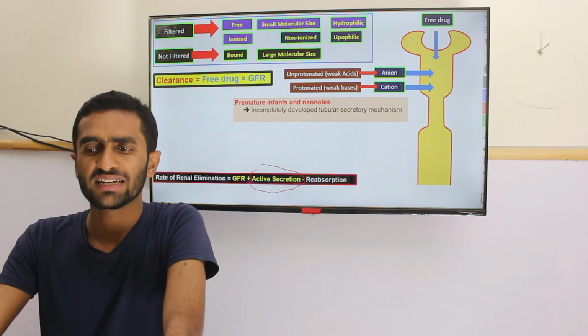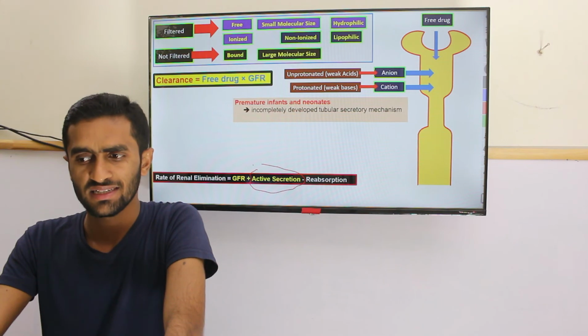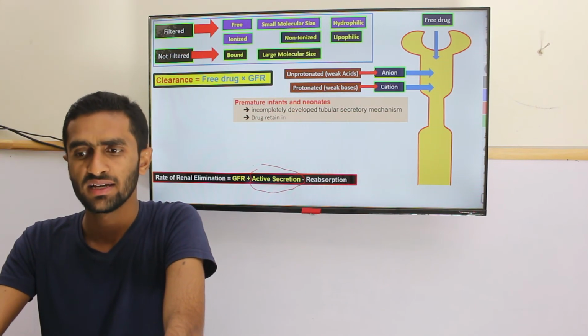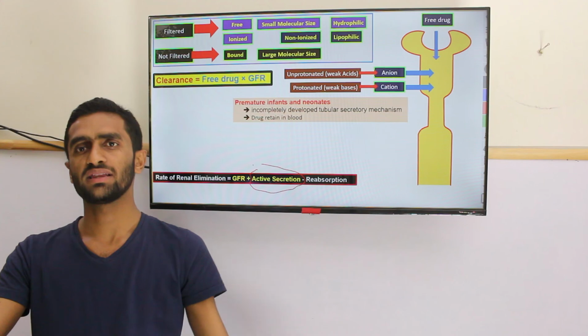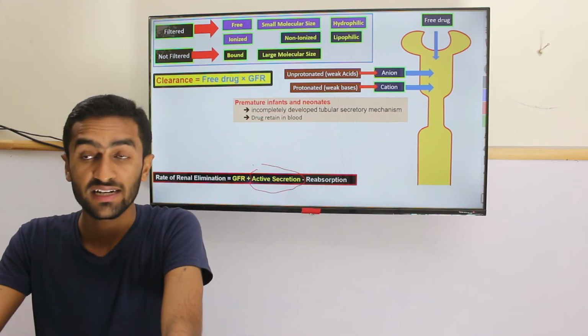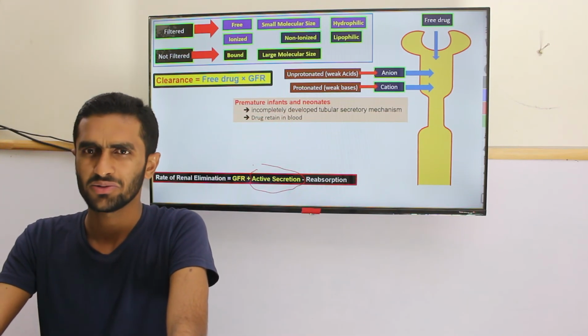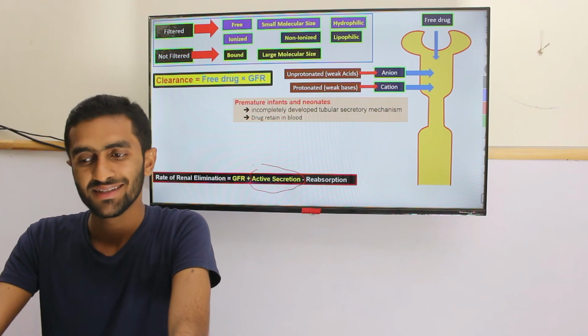But as I mentioned, premature infants and neonates are complicated people. They have an incompletely developed tubular secretory mechanism. That's why their drug is retained in the blood; it is not properly secreted into the renal tubule. So they are complicated people.